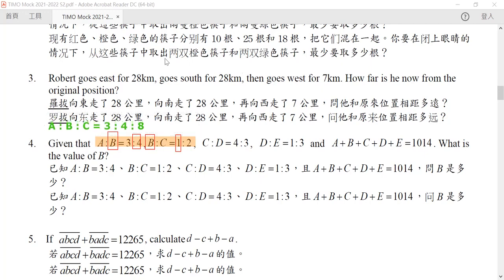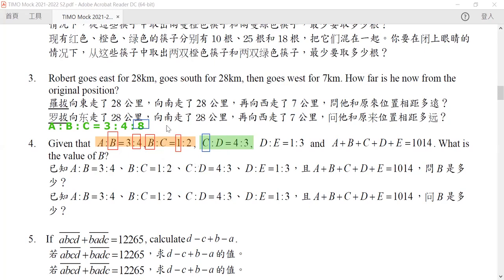So by this, we can now use this and the next ratio to form a new one. Again, this common method is to find the common value for the common factor, which is our C. So we know that in here, A, B, C is 3, 4, 8, and C to D is 4 to 3. So if we multiply our C by 2, we multiply our D by 2.